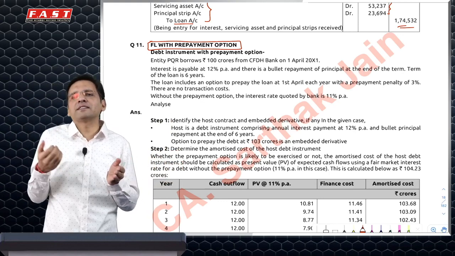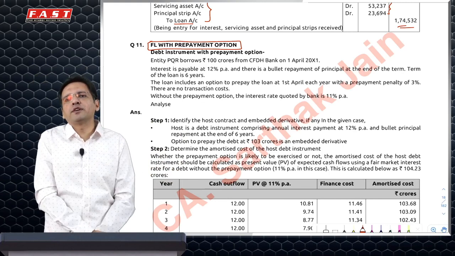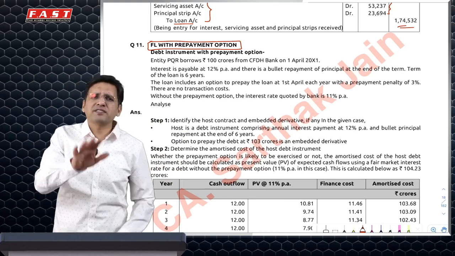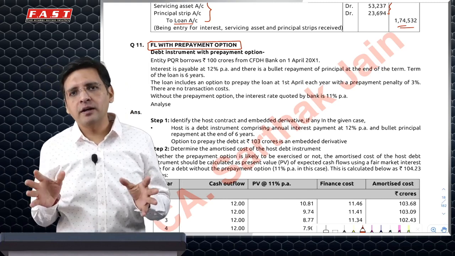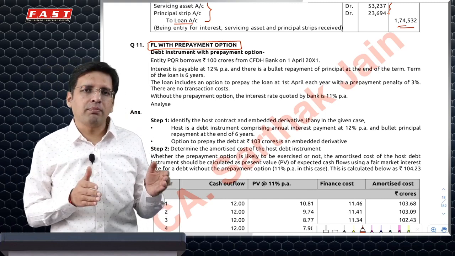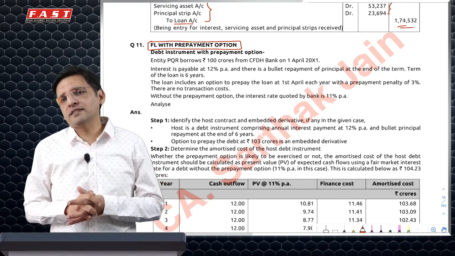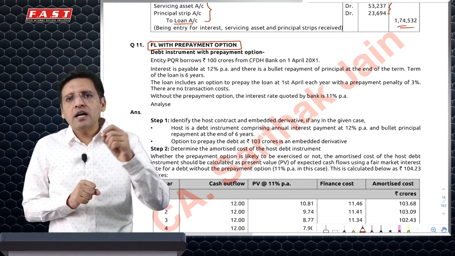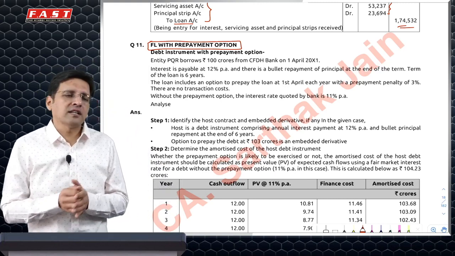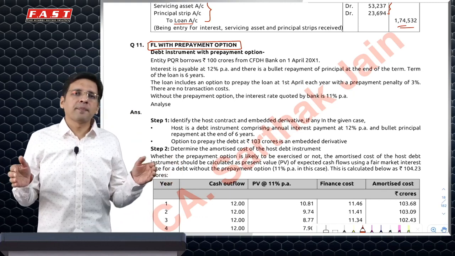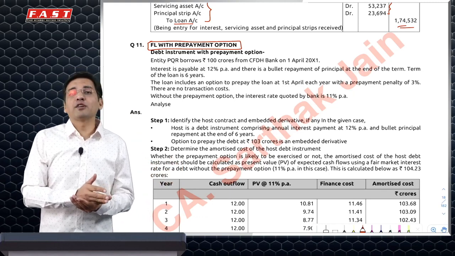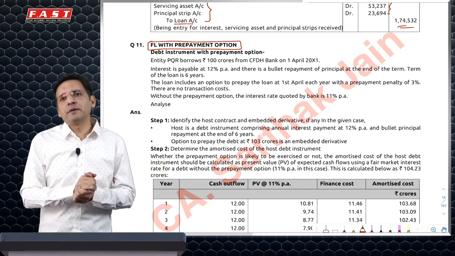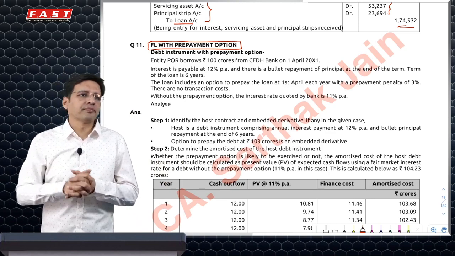So you'll ask the bank and say that if I want to prepay this loan early, do I have a choice? RBI says usually individuals can prepay any loan without any kind of a penalty, but that is not applicable for corporates, and this applies to corporates. So real life scenario, it could so happen that if I take a loan from a bank at a fixed rate of interest, let's say for 5, 10, 15 years, the bank would say you will have to pay this amount of interest, and you cannot prepay the loan, only pay it. You will have to pay it like this only.